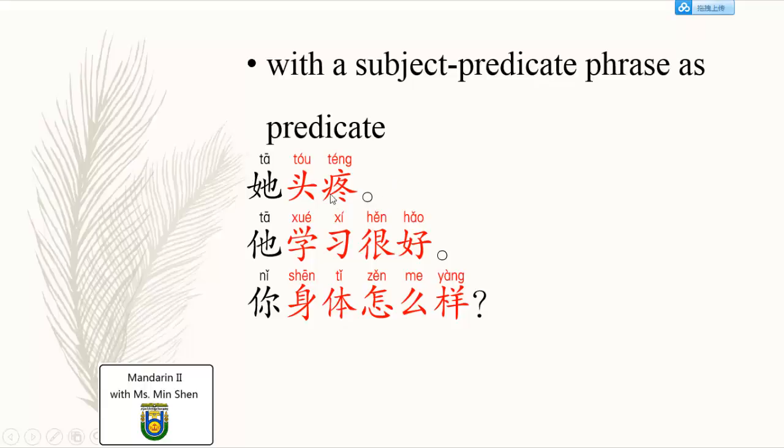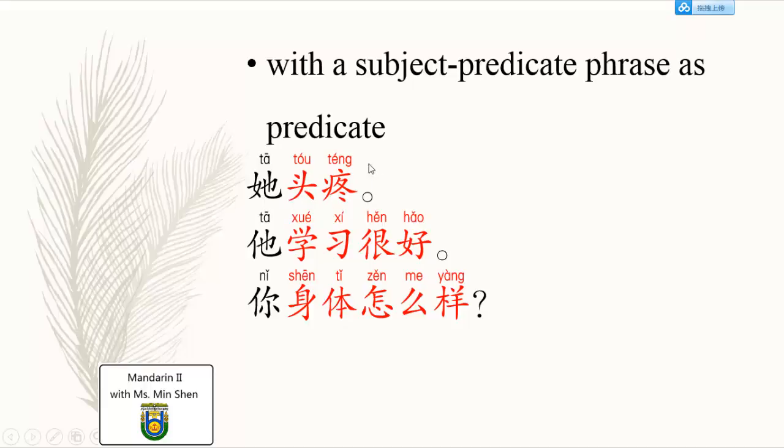The last kind of simple sentence is subject-predicate phrase as predicate. So we look at examples here. 头疼, this is already a sentence. Head is painful. Subject 头, predicate 疼, and the whole structure is already a complete sentence. We use the whole sentence to modify another subject.